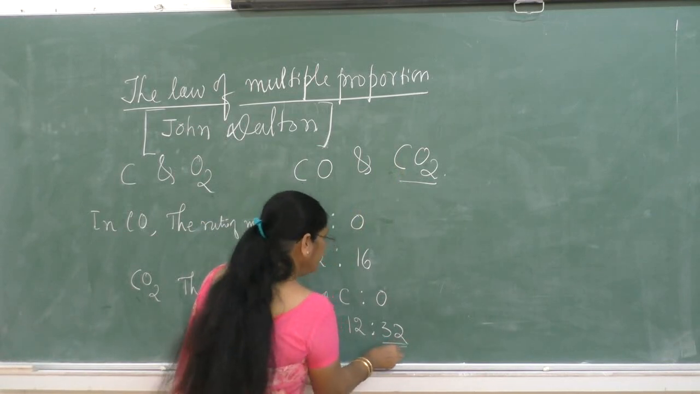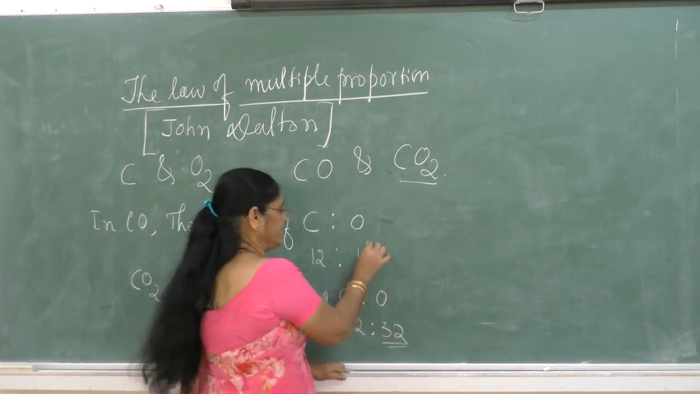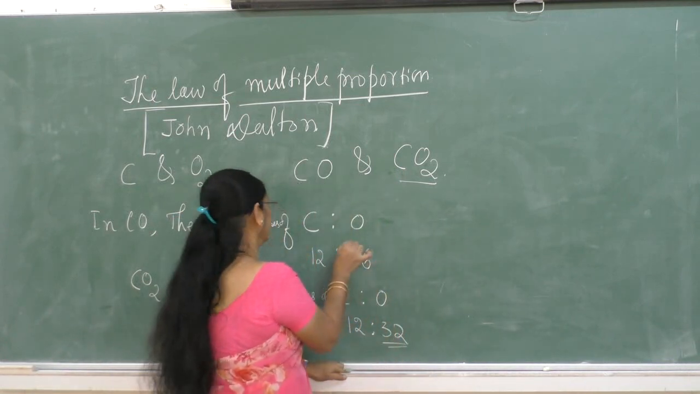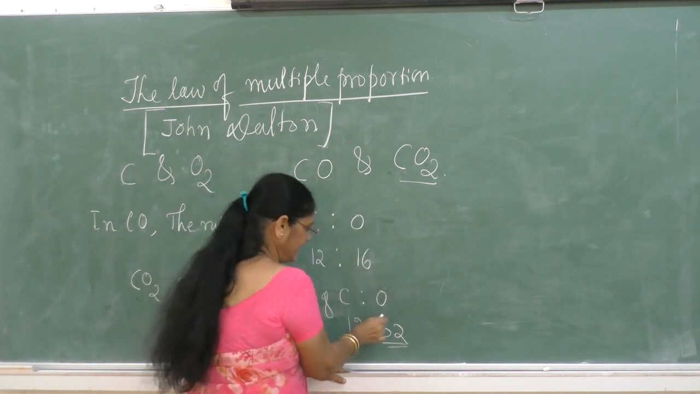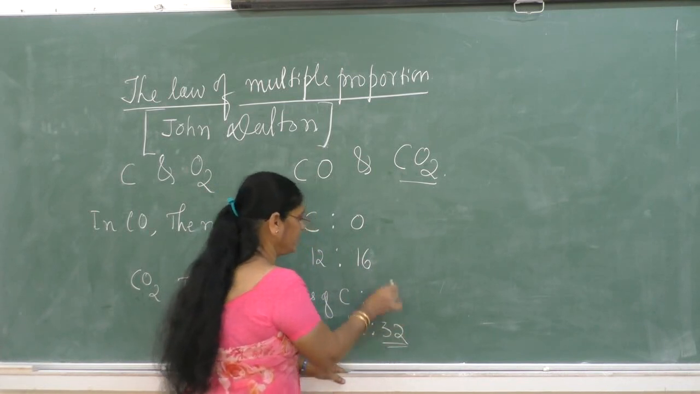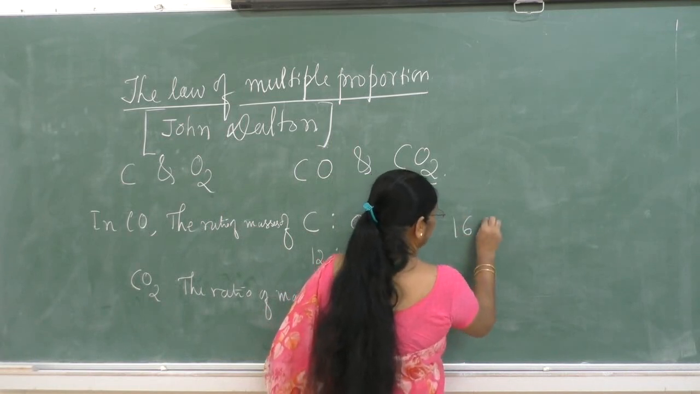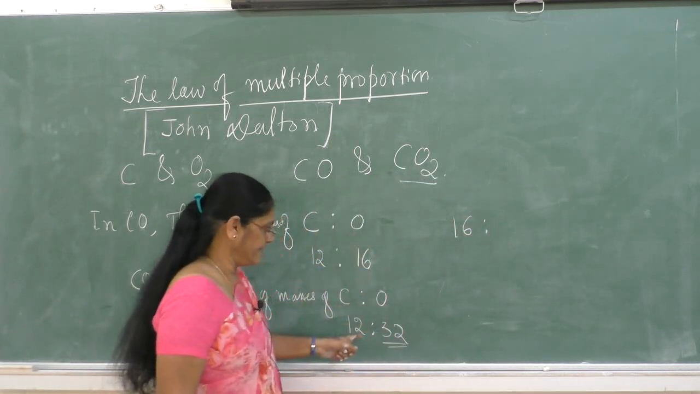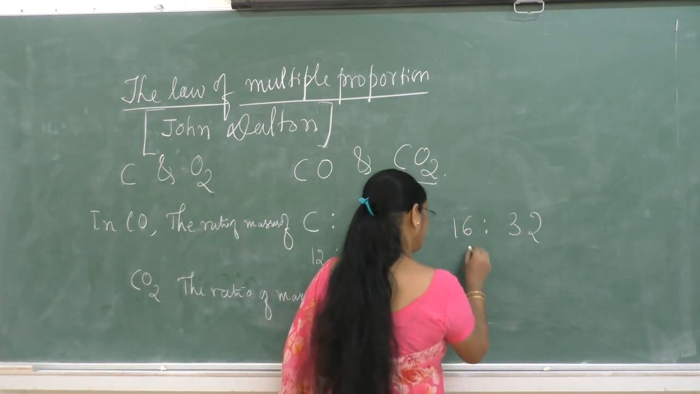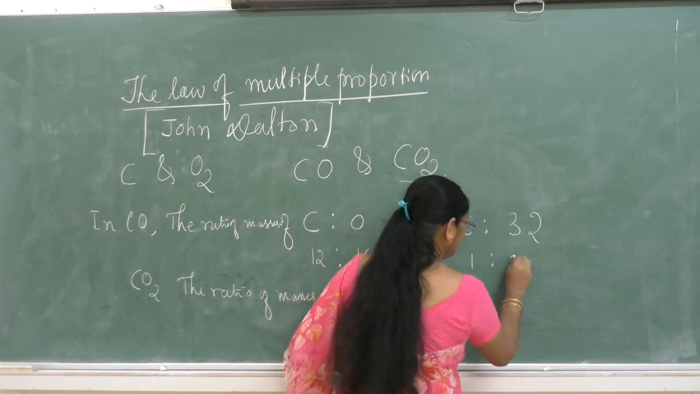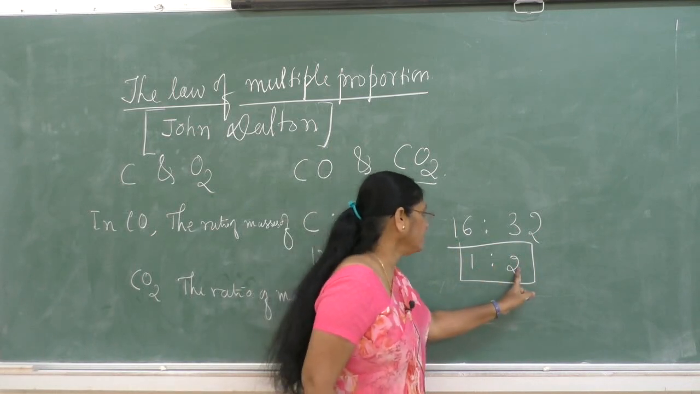Carbon's atomic mass is 12, and the oxygen that combines with 12 grams of carbon is 32 grams. Then take the ratio of the different masses of oxygen. In carbon monoxide, 16 grams of oxygen is present. In carbon dioxide, 32 grams of oxygen is present. So the ratio of oxygen in both compounds is 16:32, or 1:2.